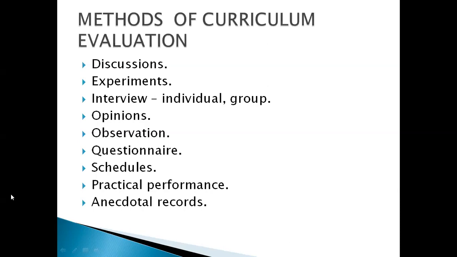Then experimental methods. Suppose to check whether this curriculum is suitable or not, they have to conduct an experiment. In that experiment, we have some other procedures also, one control group and one experimental group. The curriculum implementation is experimented on the experimental group. Based on the results, they will decide whether it is suitable or not. That is the second method, the experimental method.